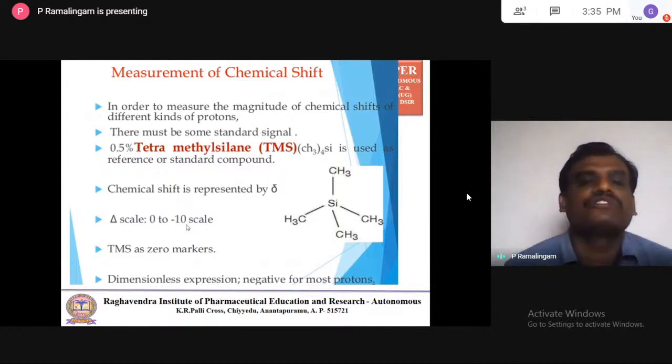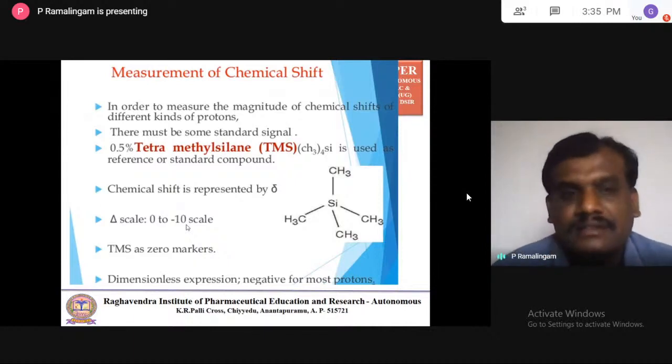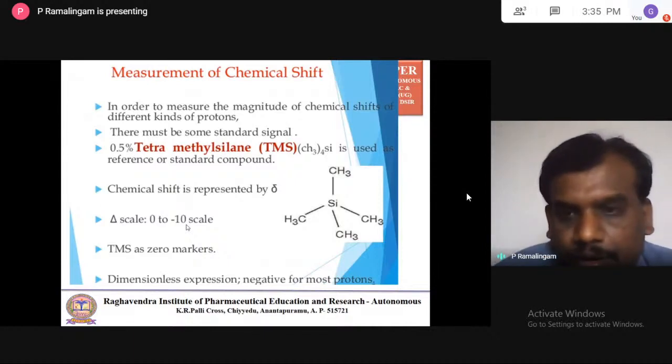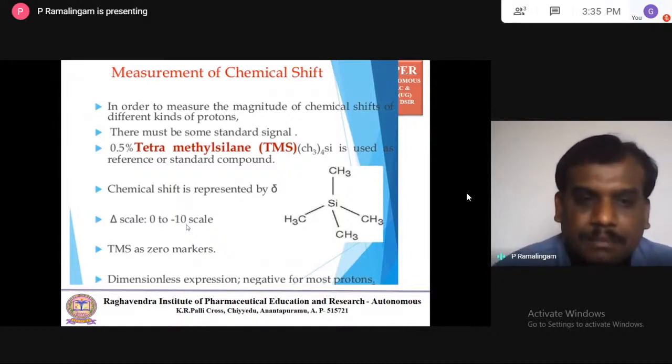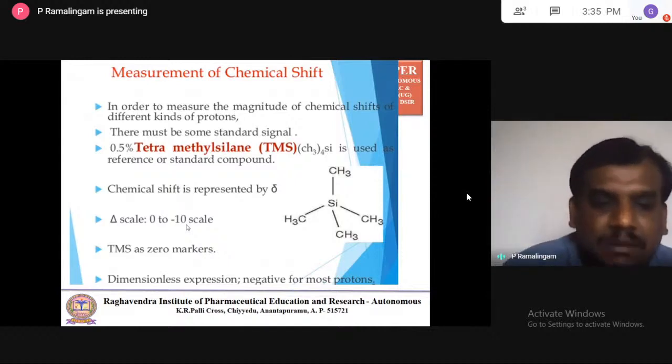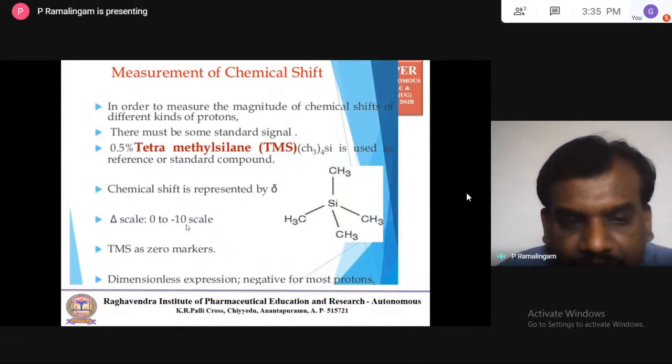That's why we use 0.5% tetramethylsilane, used as a reference or standard compound, as already mentioned, the agent used in the calibration or normalization of the NMR spectrum. This chemical shift is represented in delta ppm, called the delta scale. We set this TMS signal as 0, so that it is easy for us to calculate the chemical shift of test protons.